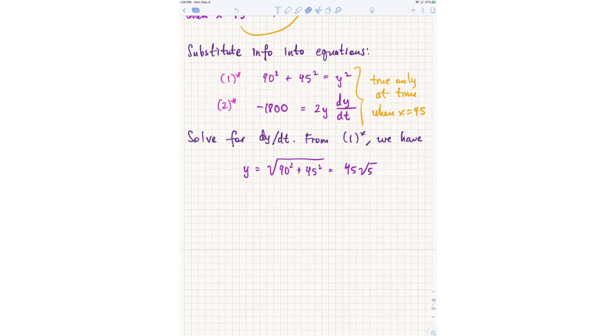You can just leave it like that. And then substituting that into equation 2 star, dividing by 2, I get negative 900, and dy dt equals negative 900 over this ugly square root, and that is in feet per second.